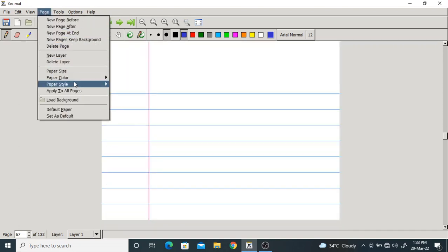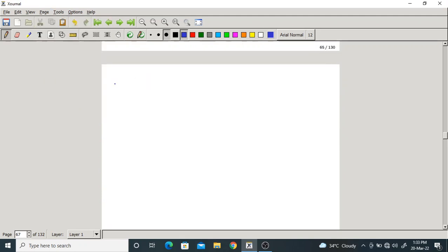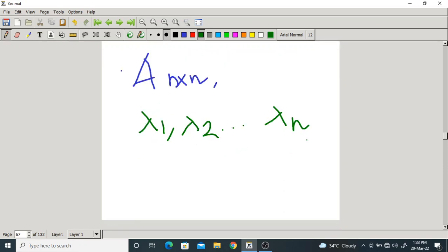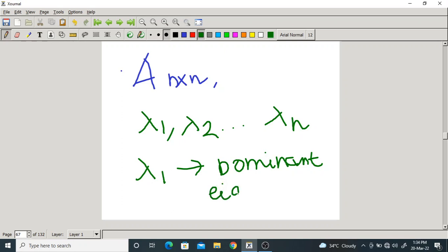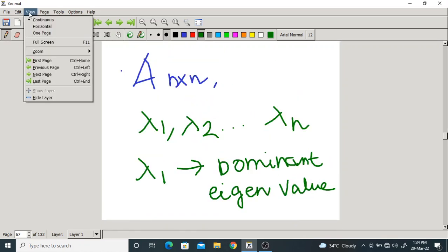Now what they are saying is, we have a matrix A, a square matrix of order n. For this we have n eigenvalues: lambda 1, lambda 2, and so on, lambda n. Lambda 1 is said to be a dominant eigenvalue if, obviously, it should be the largest among all eigenvalues.